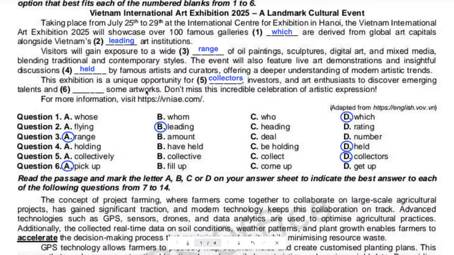Now, guys, tell me, to discover emerging talents, what does that mean? Yes, yes. To discover emerging talents, that means to discover some new skilled people. Okay? Talents here, we are talking about skilled people, skilled artists. I mean, they're very good. Okay? Skilled, I mean very good. And emerging, that means kind of new. Okay? New. New talents or new skilled people. Yeah?